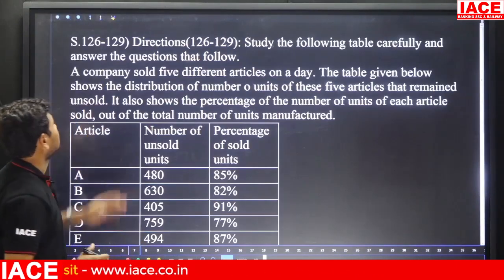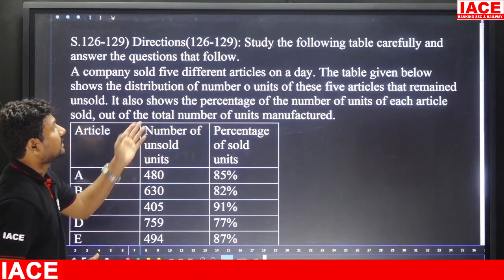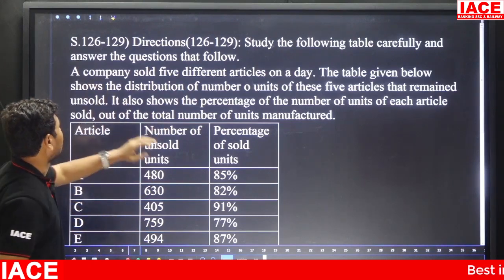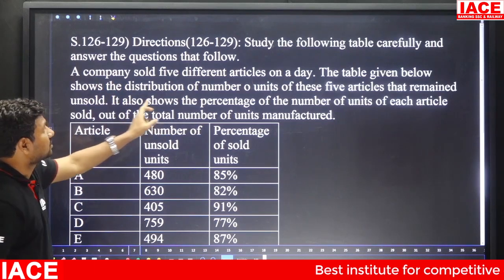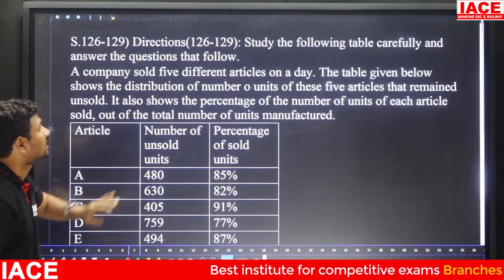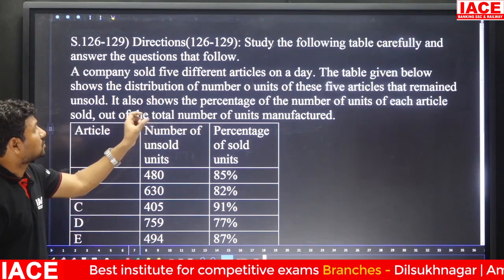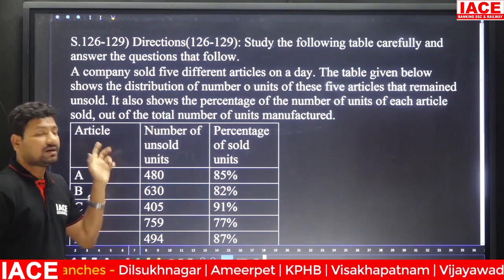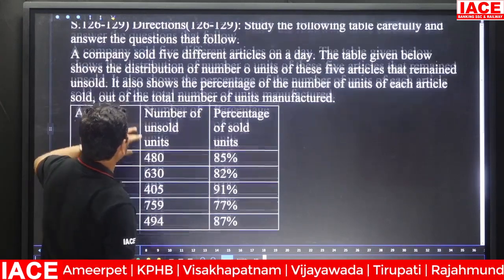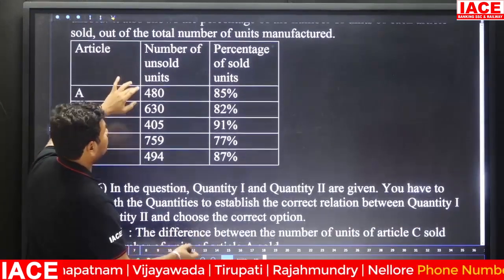Yes. Next we have questions 126 to 129. Study the following table carefully and answer the questions that follow. A company sold 5 different articles on a day. The table given below shows the distribution of the number of units of these 5 articles that remain unsold. It also shows the percentage of the number of units of each article sold out of the total number of units manufactured. If you crack this table, you can easily solve whatever questions we have.